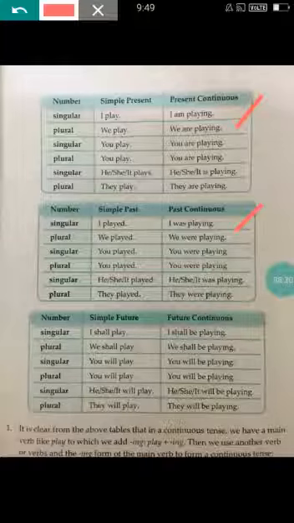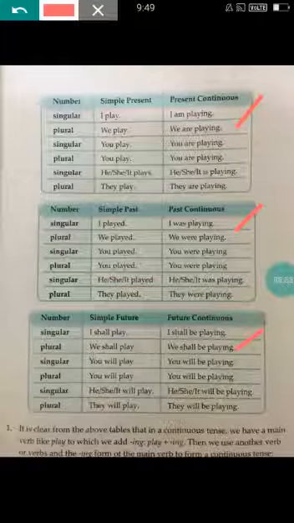Whereas for the future continuous, we use shall or will. I shall be doing, or else I will be doing. I will be reading. I'm not reading now, but I will be reading. I will be playing. I shall play. We shall play. They shall play.